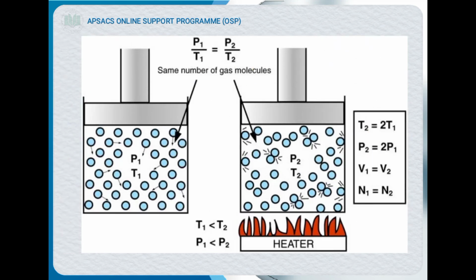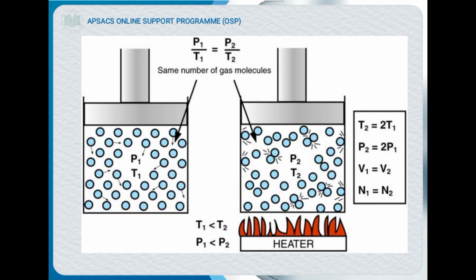And now in this diagram, P1 means pressure 1 and T1 means temperature 1. If we increase the temperature, the pressure will increase. So if T2 is greater than T1, here is the diagram showing that if we increase the temperature, the pressure is automatically increased.